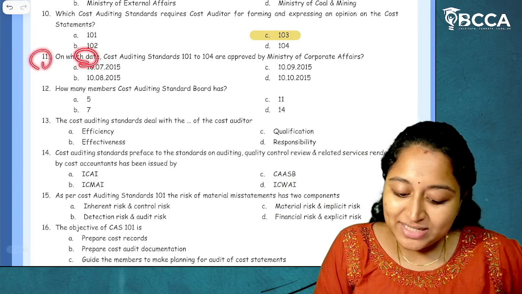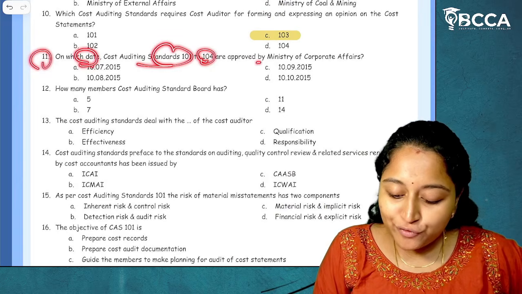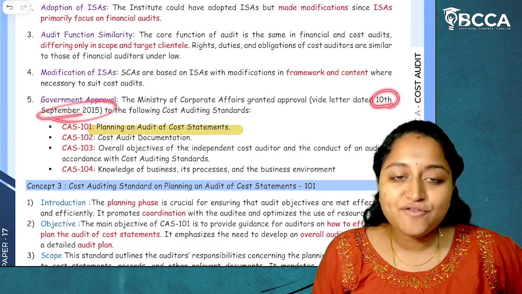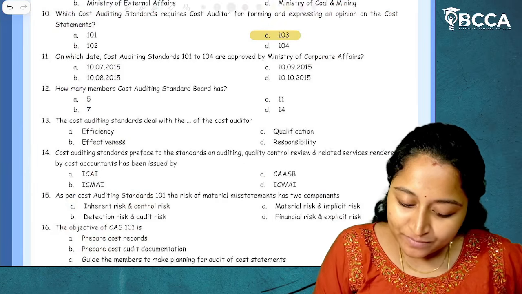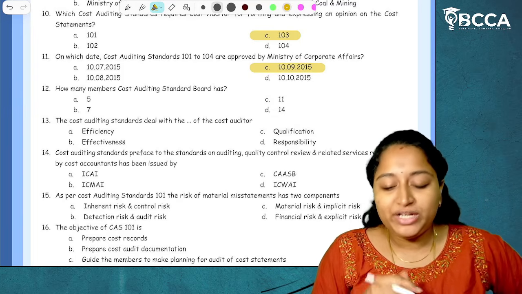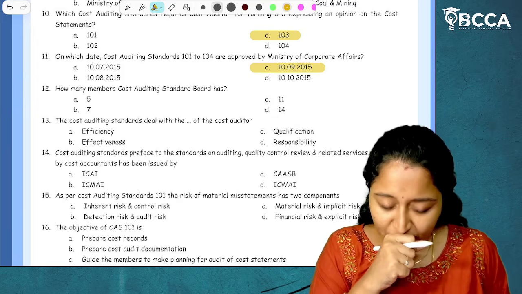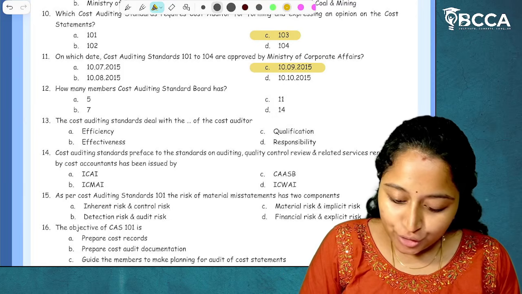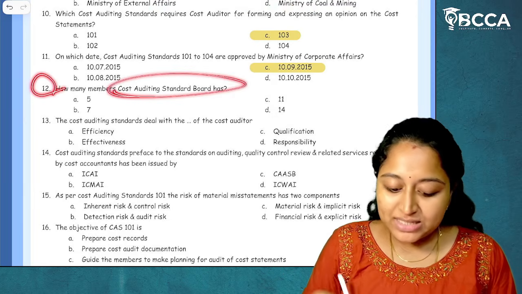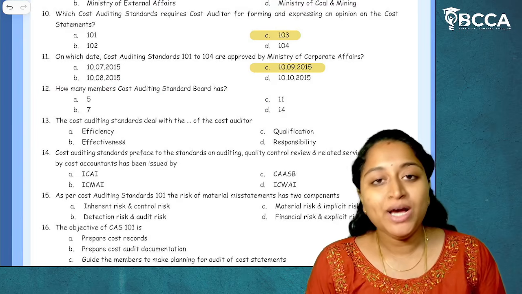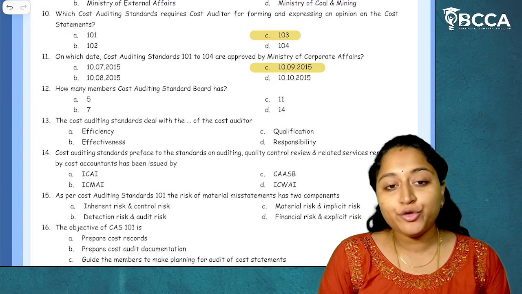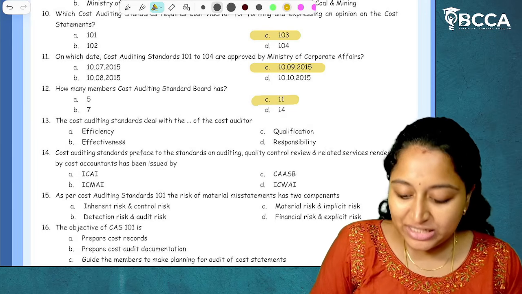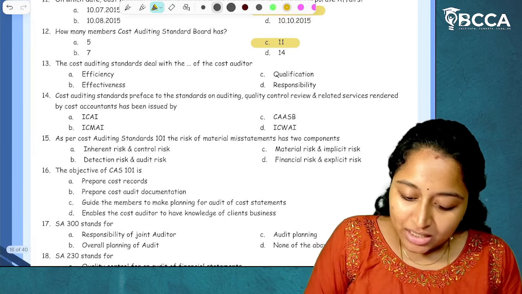Then 11. On which date were cost auditing standards 101 to 104 approved by the Ministry of Corporate Affairs? This is important. 10th of September 2015. I hope it is clear. Then moving on to next question number 12. How many members are there in cost auditing standard board? This is not there in your concept book, but you have to remember the members of cost auditing standard board are 11 members. I hope it is clear. Option C.